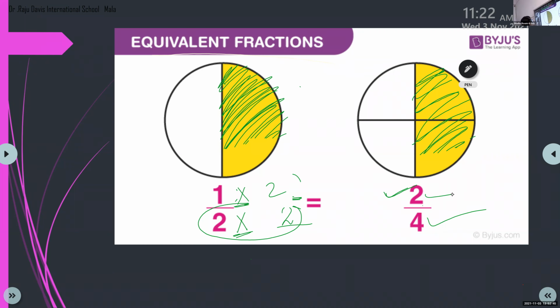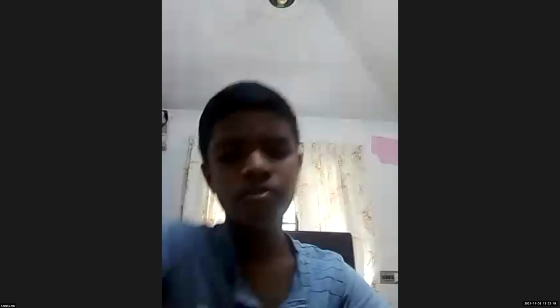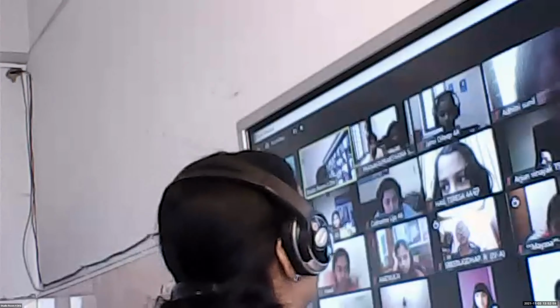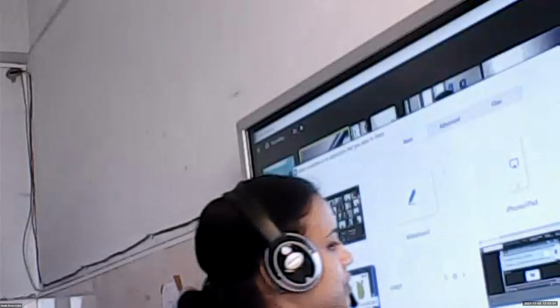So you can multiply numerator and denominator by the same number. It is very important. If you multiply the numerator by 2 and the denominator by 6, it will not be equal. If you want to make equivalent fractions, you have to use the same number.